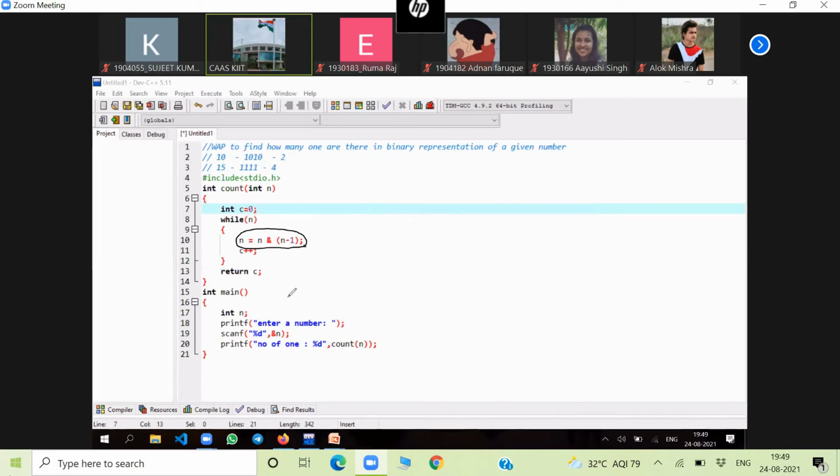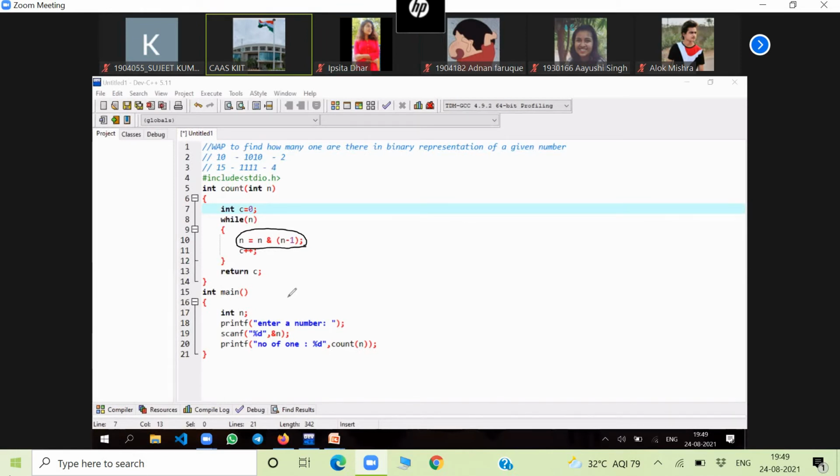Understood? Anyone have any doubt? No, sir. Counting the number of steps it's taking to become completely 0, right? Yeah, we are counting it. Till it is 0, it is continuing. And each time one is removed and the counter is increased by 1.